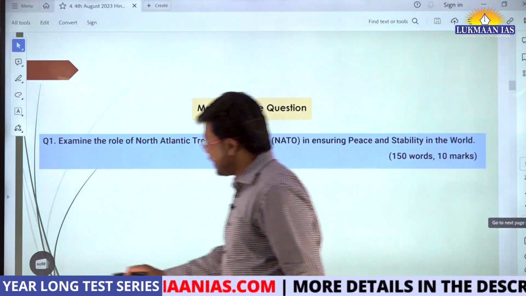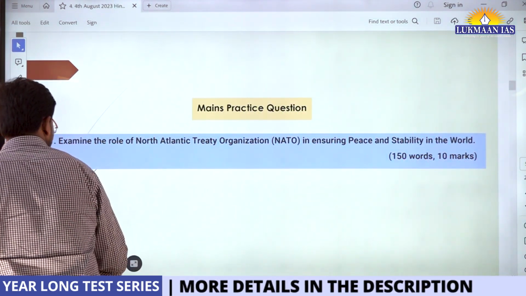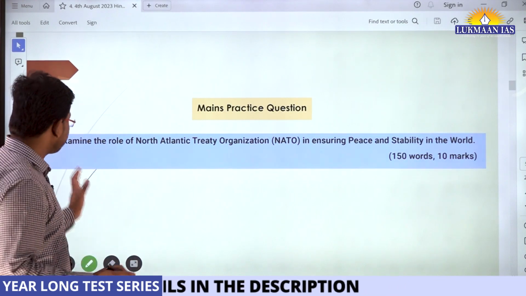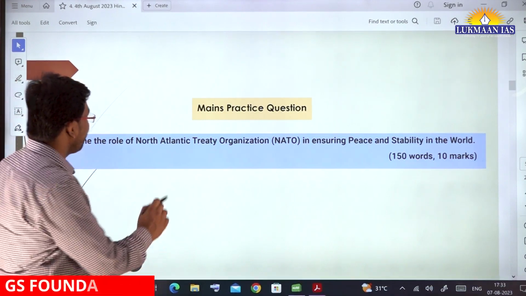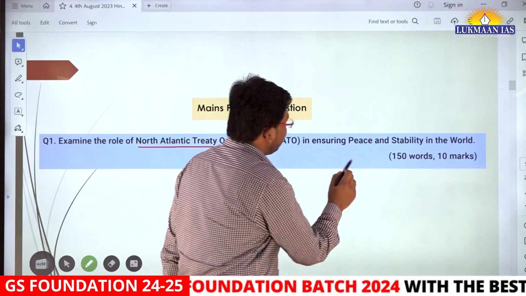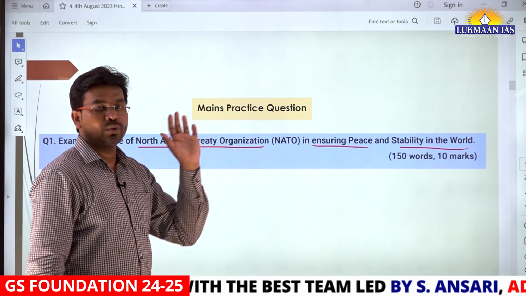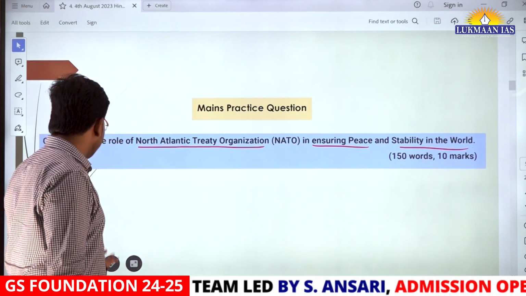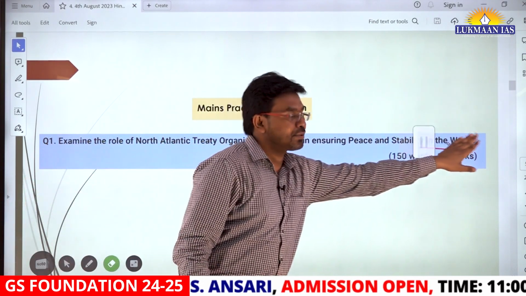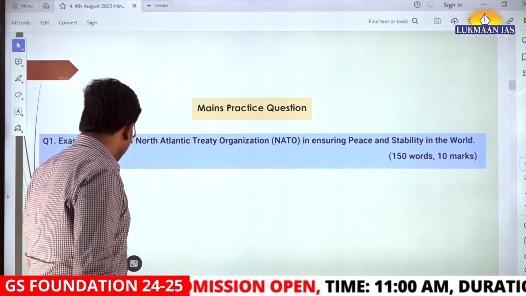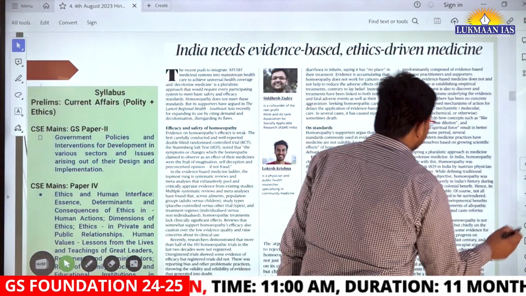Before that, we have a question for you. You need to write this answer in about 150 words. It says, examine the role of the North Atlantic Treaty Organization in ensuring peace and stability in the world. You need to give an answer to this question. There are multiple aspects that you can discuss while writing an answer to this question. With this, we will move to the next topic quickly.